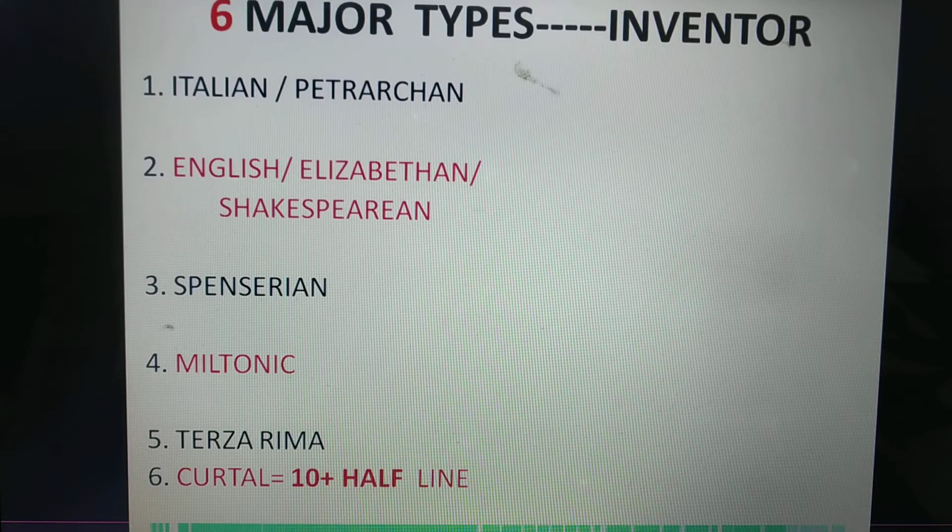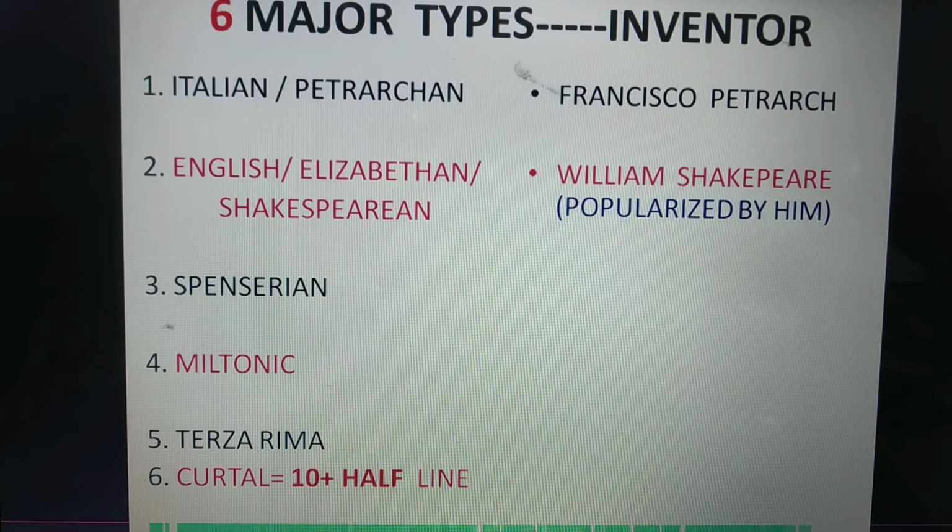Major types and their inventors. There are 6 major types of sonnet in English literature. First one is the Italian or Petrarchan sonnet, invented by Francesco Petrarch. Second is the English or Elizabethan or Shakespearean sonnet, popularized by William Shakespeare. It was not invented by William Shakespeare. Third, the Spenserian sonnet, invented by Edmund Spenser.